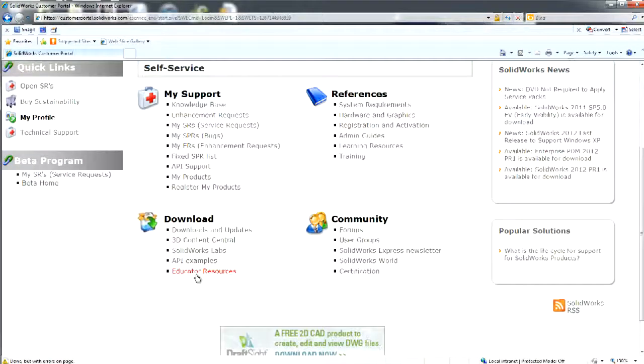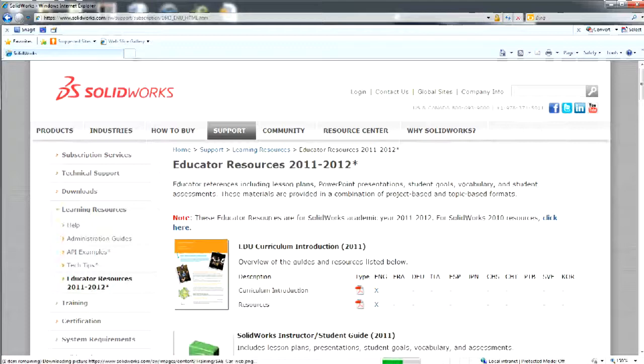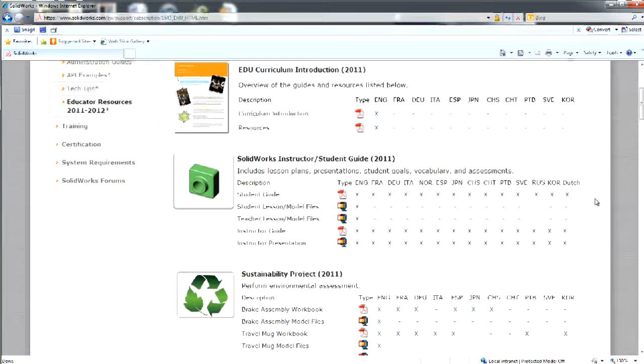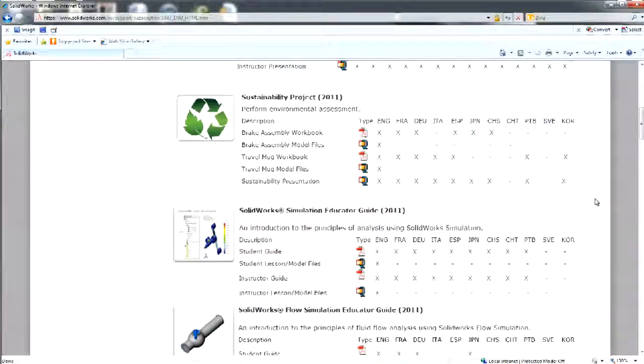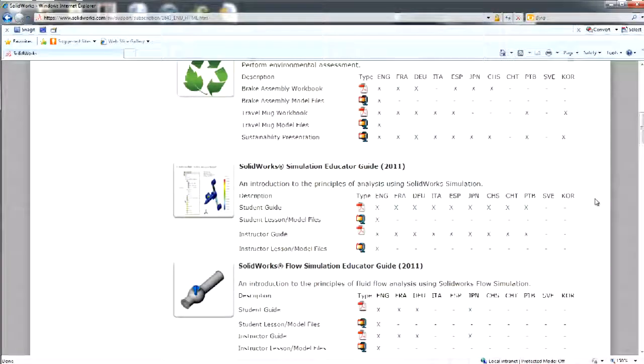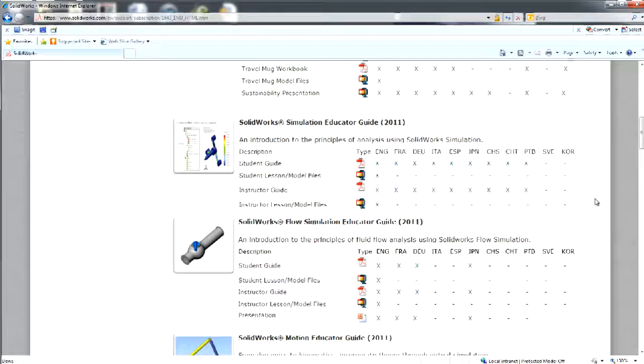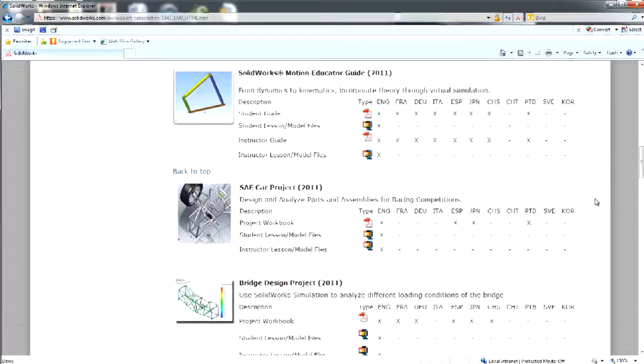The forums is a great resource for information. The SolidWorks User Group Network is a great community of over 200 user groups throughout the world. It is the largest in the 3D CAD world, this community of user groups that meet quarterly. If you don't have a user group in your area, you can start one.